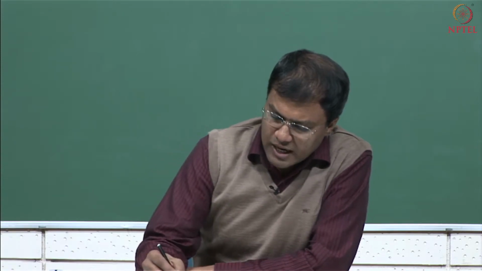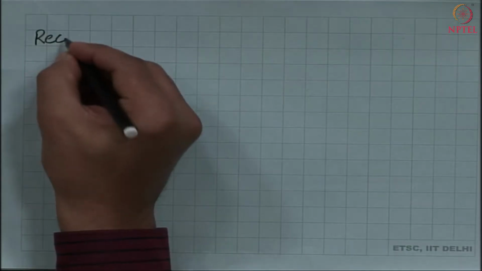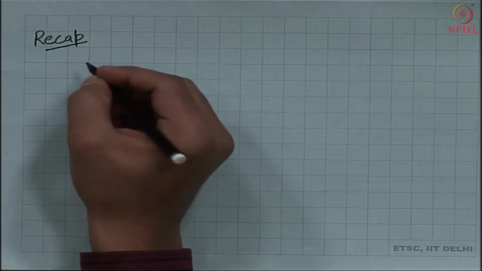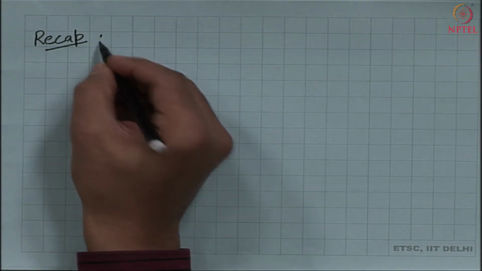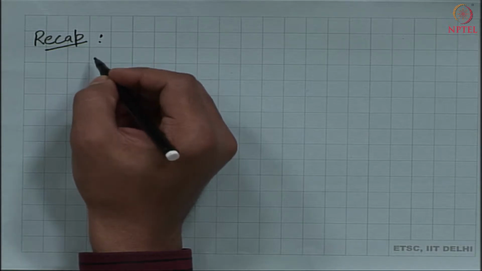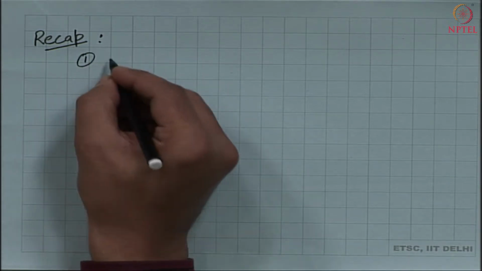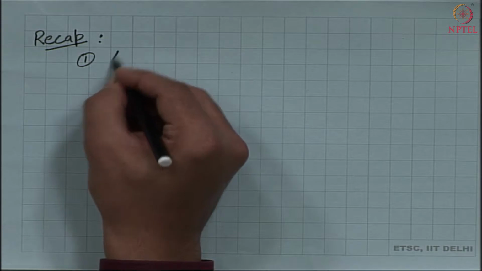So, just to recap, in the last lecture I had introduced fractional calculus and mainly I had introduced three major results. The first result was the Lacroix formula of fractional derivative.